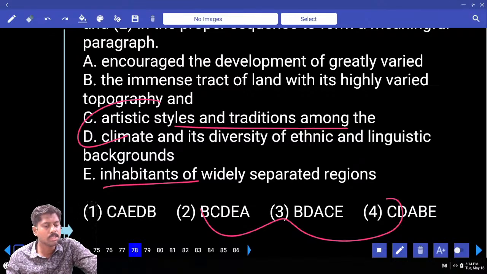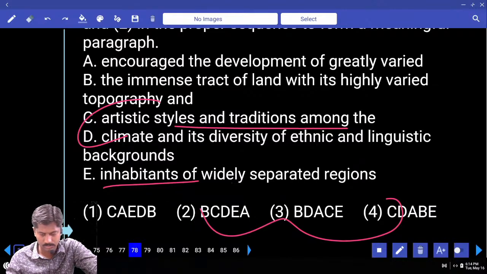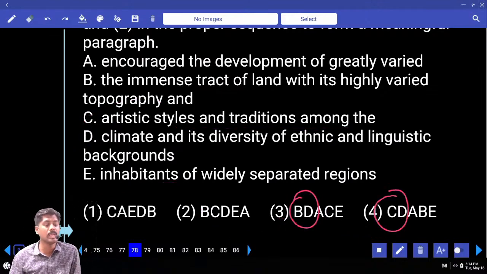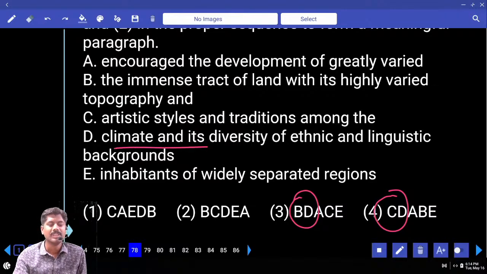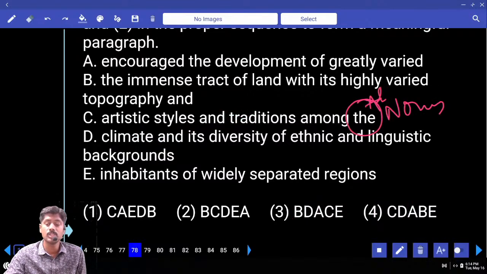So B, C is not possible. B, D or C, D. I'm reading C, D. Artistic styles and traditions among the climate, and traditions won't be there in the climate. Now look at this, you can take this as a hint. After the, I require what? Noun, or you can take adjective noun.